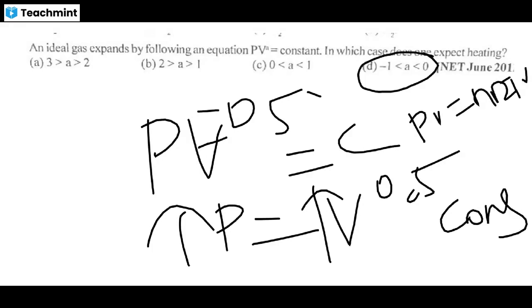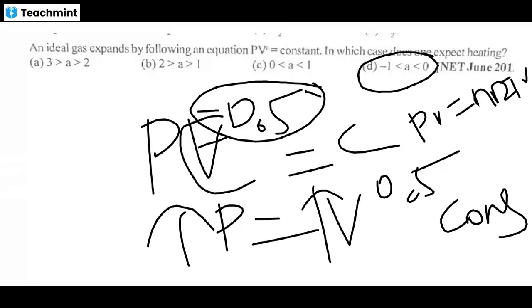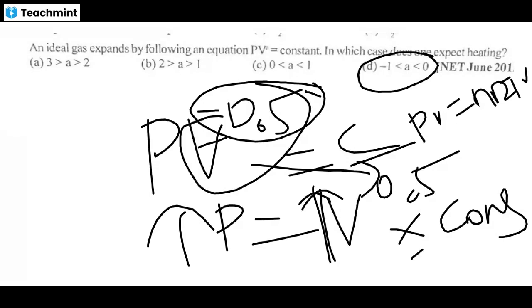You take a value minus 0.5, any value. The minus 0.5 goes up, so it becomes V power 0.5 into constant. Now when the volume increases, the pressure also increases, the temperature increases. So the right answer is B.